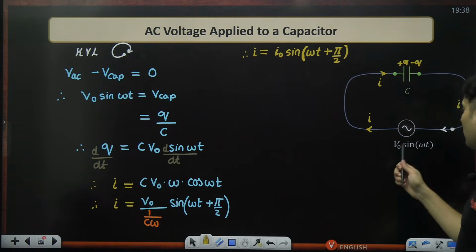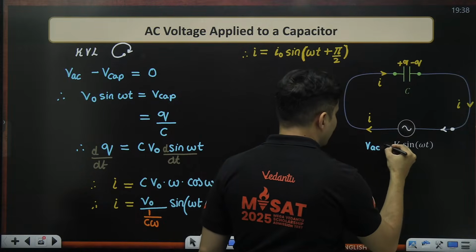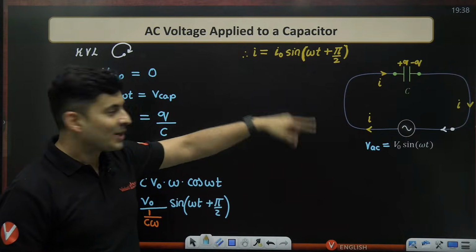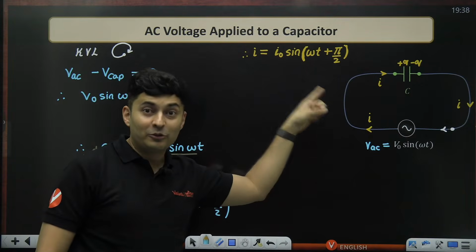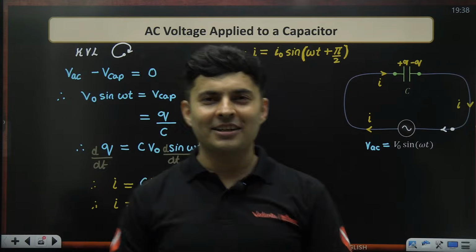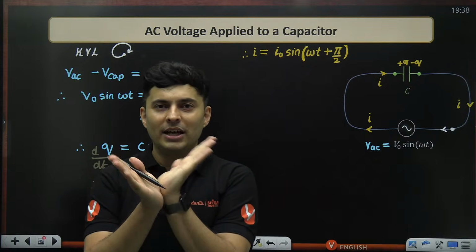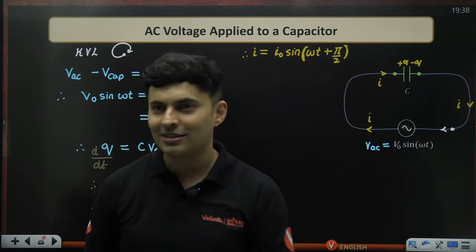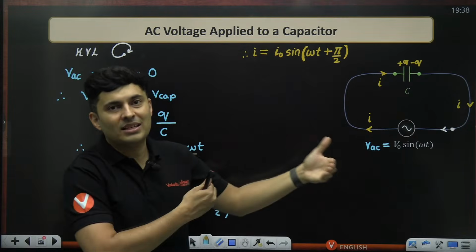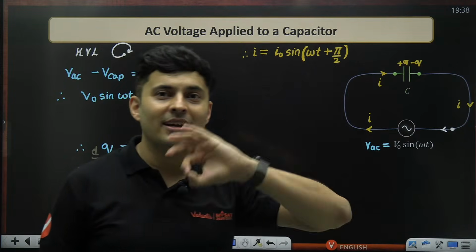First thing to observe, the voltage of AC was a sine graph, but my current is a sine graph with an extra phase of pi by 2. So are they in sync? Obviously not. There is a phase difference of pi by 2, which is 90 degrees. Who is ahead of whom? It's obvious that current is ahead because of the plus pi by 2 relative to the voltage. So they are no longer in sync.